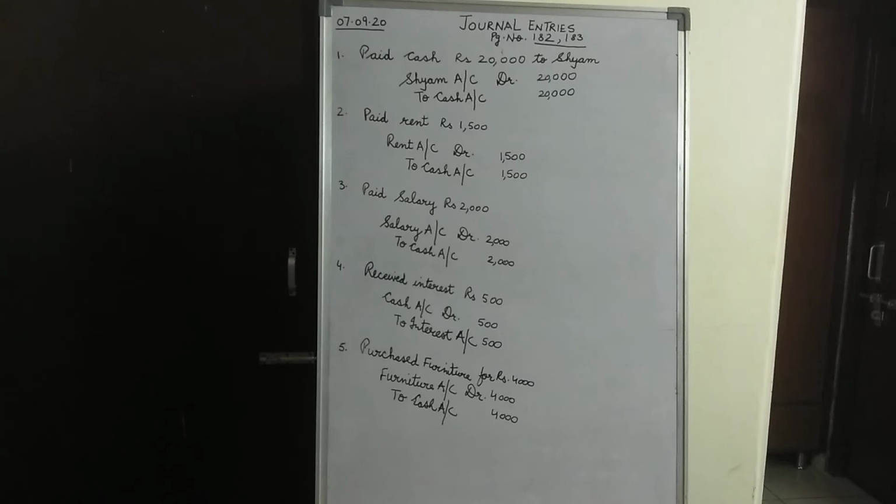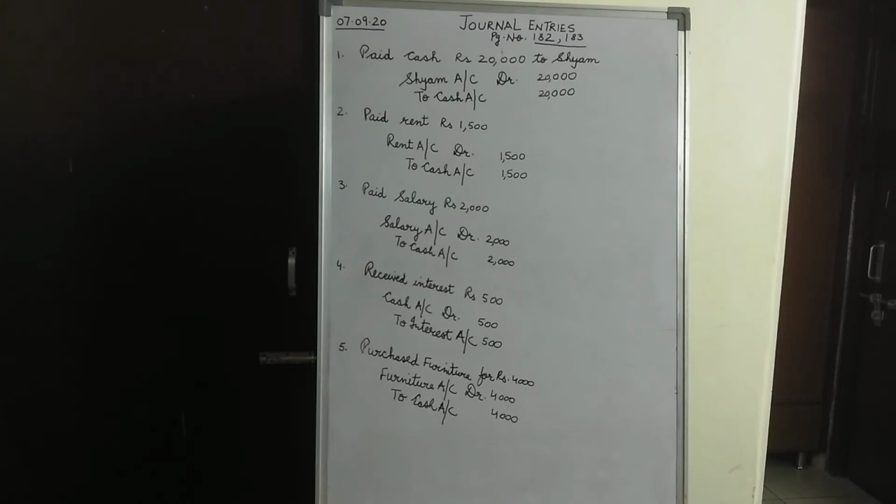Now let us talk about each one of them. As to cash, if you remember children, we talked about it lots of times that cash is a tangible asset for the business. Real account states that tangible and intangible assets are part of the real account, and the rule is applicable for them. The rule says that debit what comes in and credit what goes out.